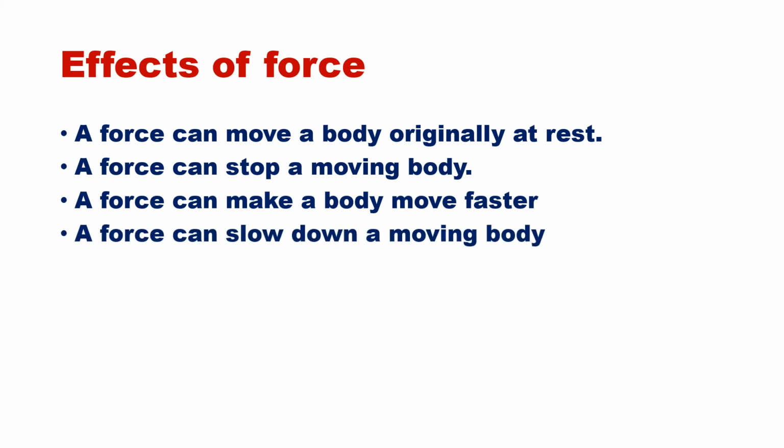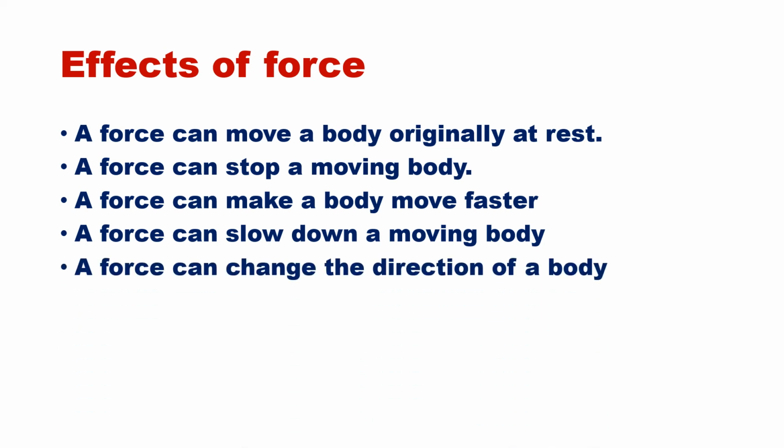Okay, a force can slow down a moving body also. There is a force called force of friction, okay, which tries to slow down a moving body. Even you can slow down a moving body by applying a force in the opposite direction of the body. You can make it slower. A force can change the direction of a body. Now how does this happen? You can see it when you stand and observe a football match or a basketball match. What is happening? The people are applying force. Even when the footballers kick the ball here and there, what do they do? They change the direction of the body.